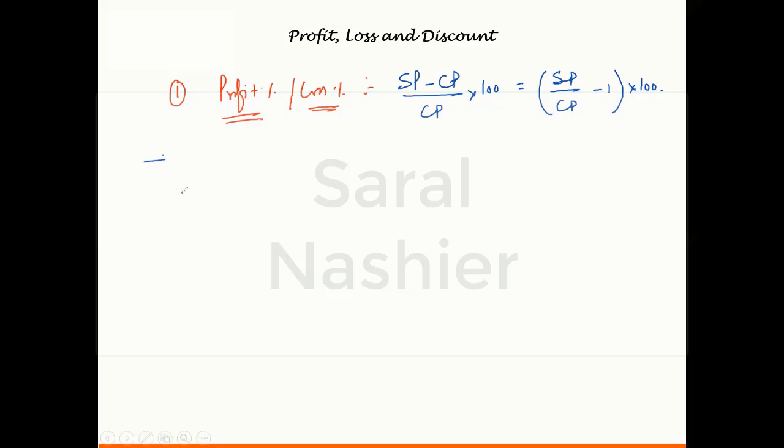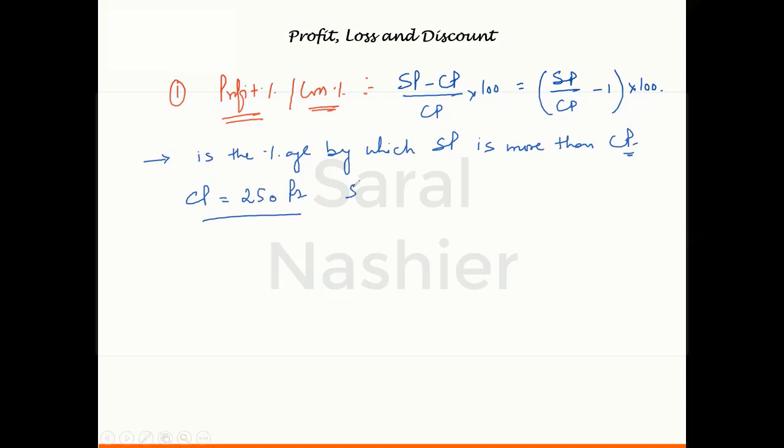In other words, you can also say that profit percentage is the percentage by which SP is more than CP. For example, I purchased an article for 250 rupees and I sold this article for 350 rupees.